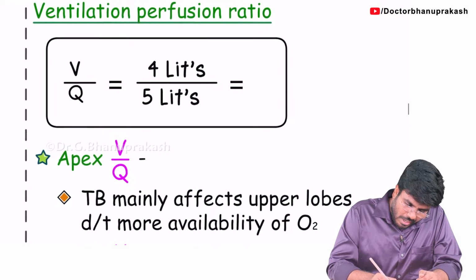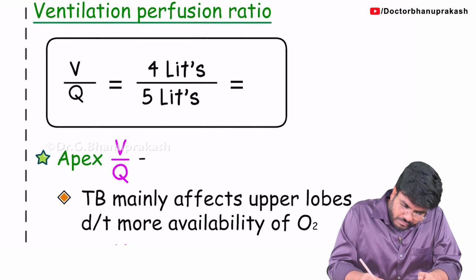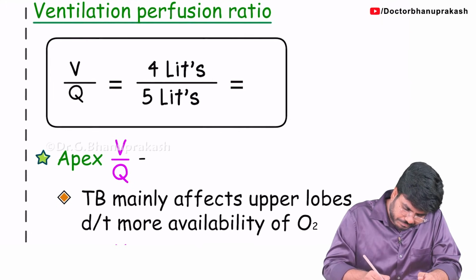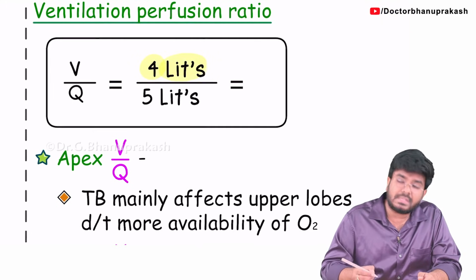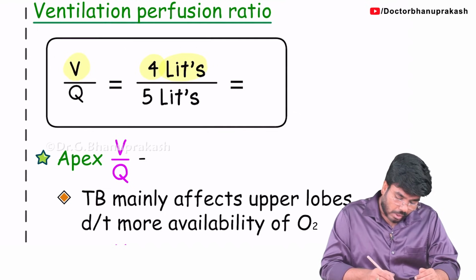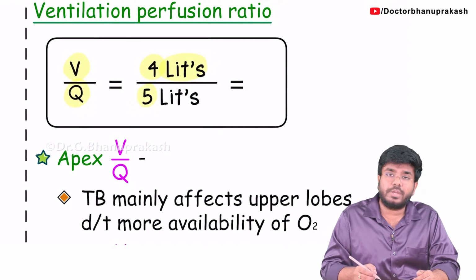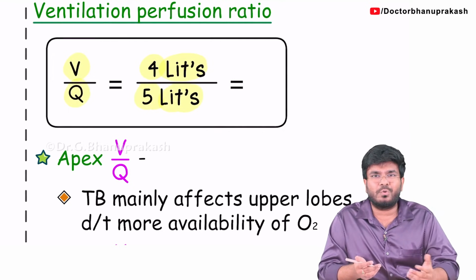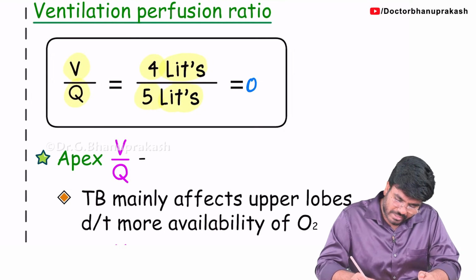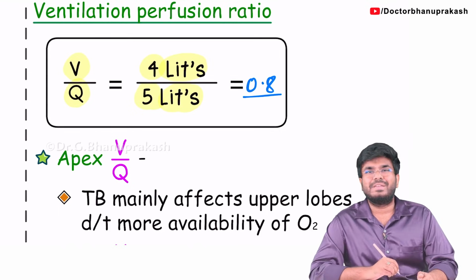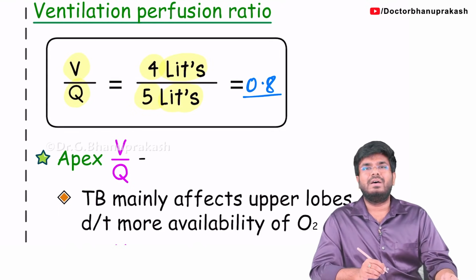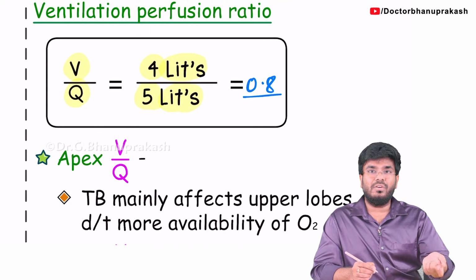So we all know how much is the alveolar ventilation. We have calculated the alveolar ventilation is somewhere around 4 liters. And how much is the pulmonary circulation? How much blood is going to the lungs? 5 liters of blood is going to the lungs. Now you tell me V by Q ratio, that's 4 divided by 5. How much is it? The value will be 0.8. So the ventilation perfusion ratio normal value is 0.8: 4 liters of ventilation and 5 liters of perfusion.